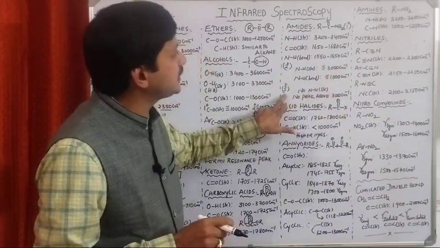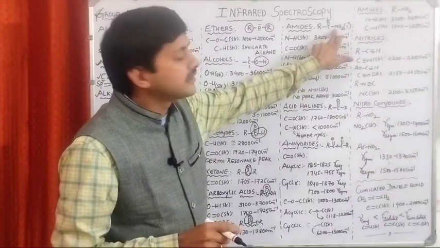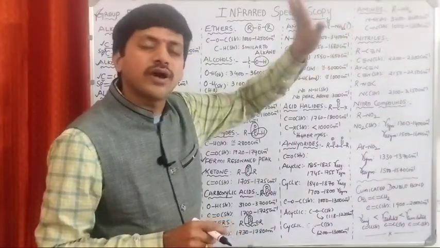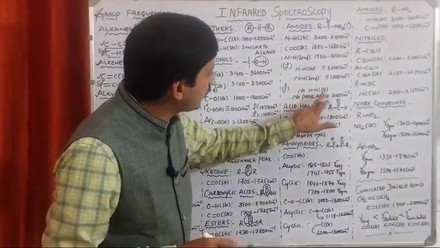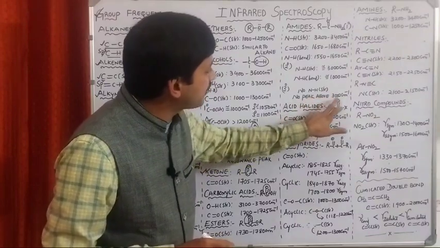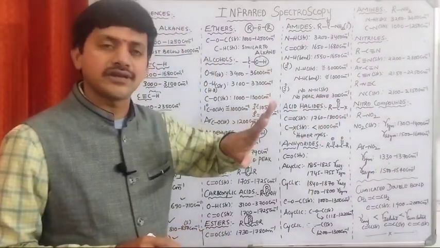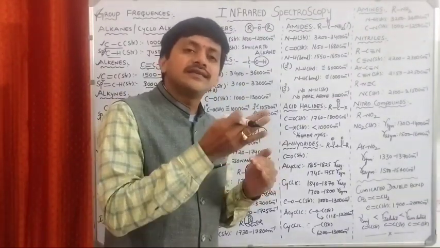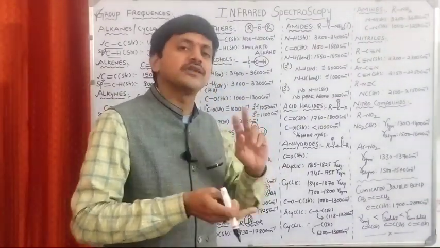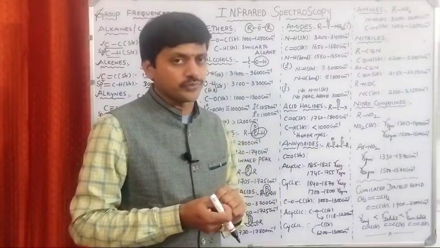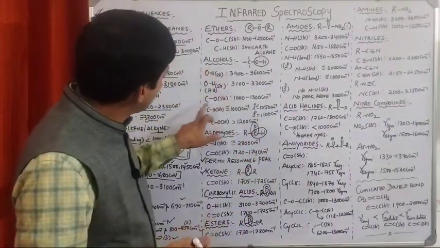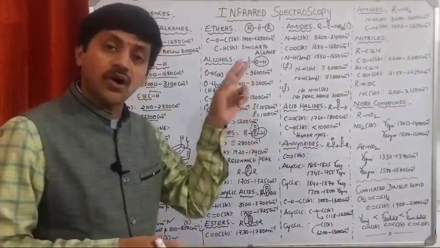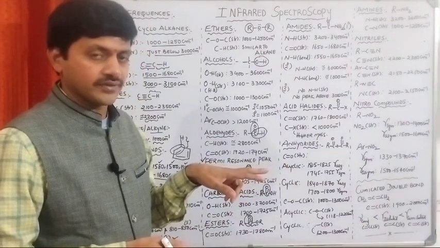In case of tertiary, here there is no hydrogen. That's why there is no NH stretching, no peak above 3000 cm⁻¹. It means that what? We can distinguish primary, secondary, tertiary amines by using IR spectroscopy. We can also distinguish primary, secondary, tertiary alcohols.